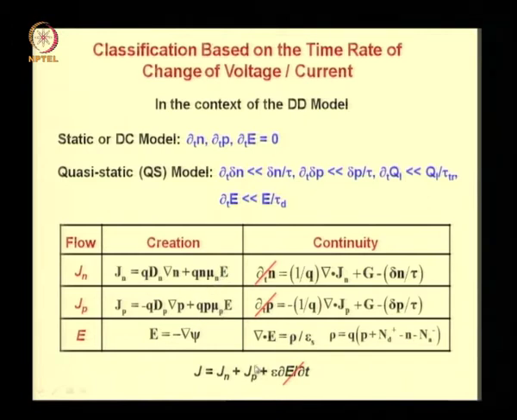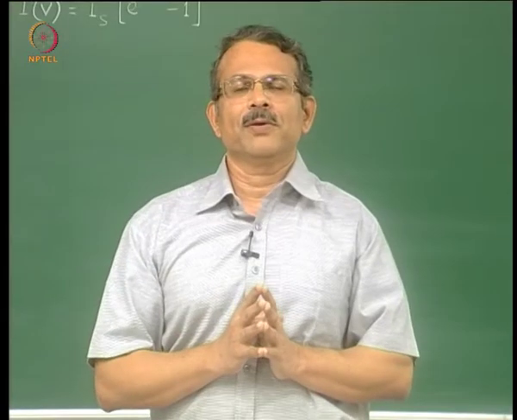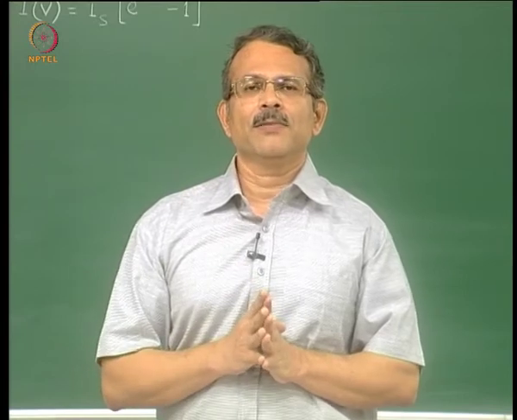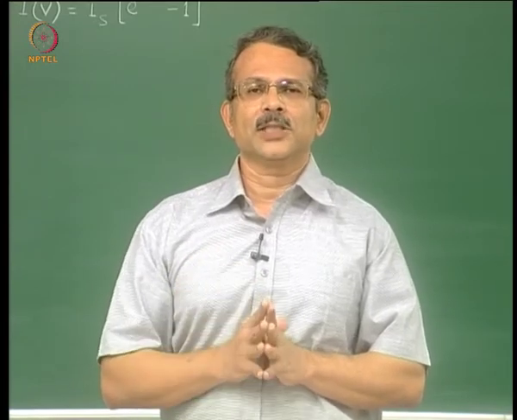So now you can compare σ times E with this term, and if this term is very small compared to σ times E, then you can neglect it, and this inequality leads you to the inequality ∂E/∂t is much less than E by dielectric relaxation time. Even this fact has been discussed in module number 5 on characteristic lengths and time, where we have discussed the dielectric relaxation time.